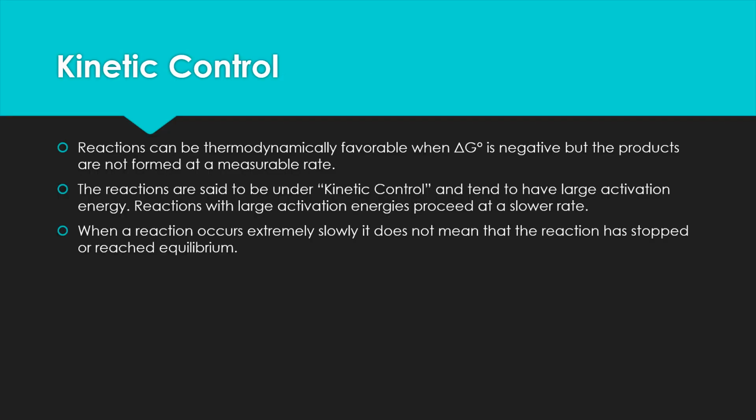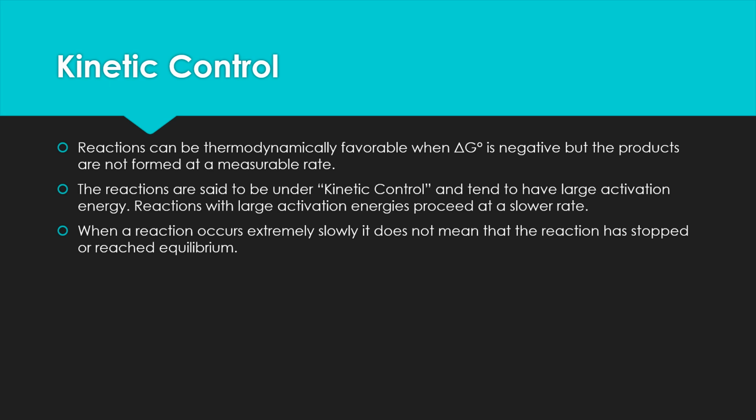So, kinetic control. Kinetics was our last unit, Unit 5, and we studied the rate of a reaction, the speed of a reaction. Reactions can be thermodynamically favorable, meaning that they will happen on their own when delta G is negative, but the products are not formed at a measurable rate. So it might be favorable, but we're not seeing much results, basically. And the reactions in this case are said to be under kinetic control. So what's controlling the reaction is the speed, not as much the favorability.